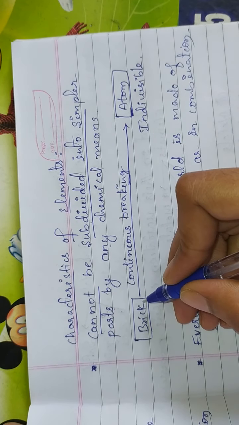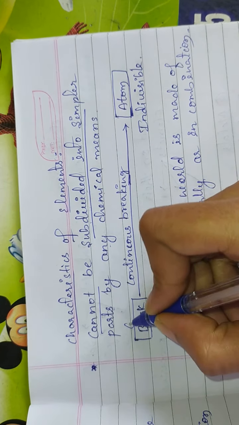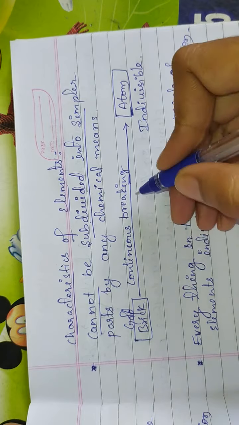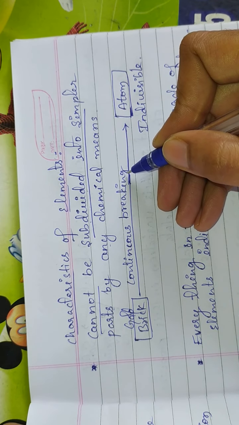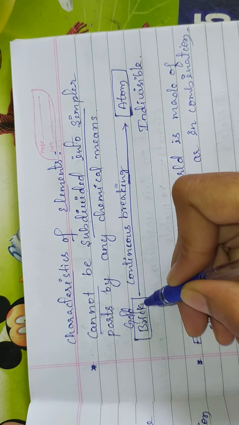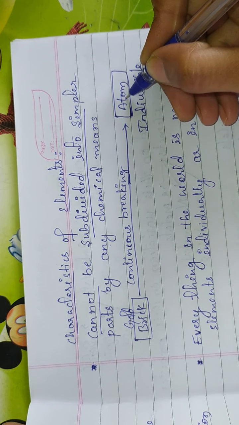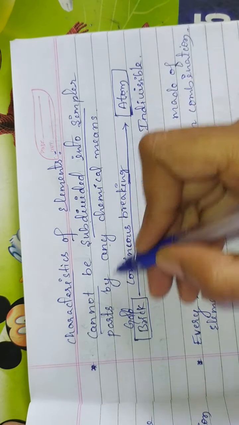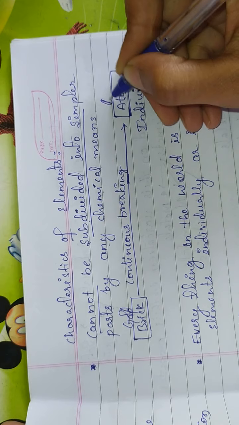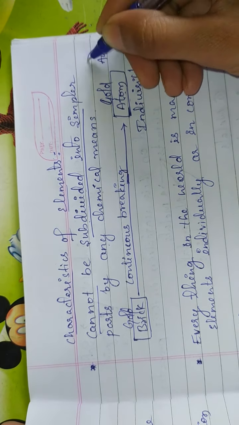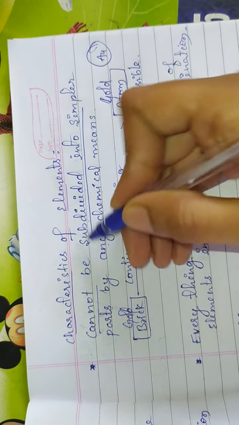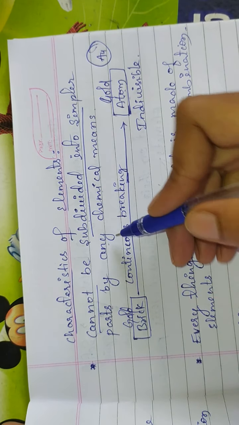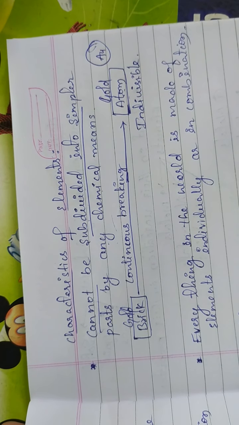For example, if you take a gold brick and go on breaking it, finally we'll get the atom, which is indivisible. Further we can't break this atom. Therefore, we get the gold atom, that is Au. So we cannot subdivide elements into simpler parts by any chemical or physical means.